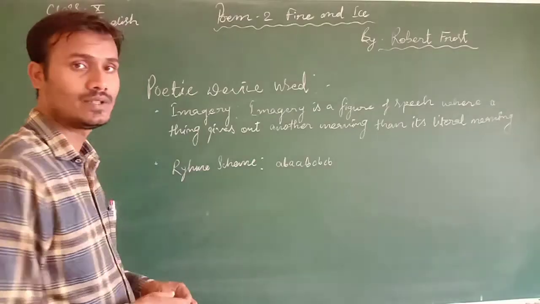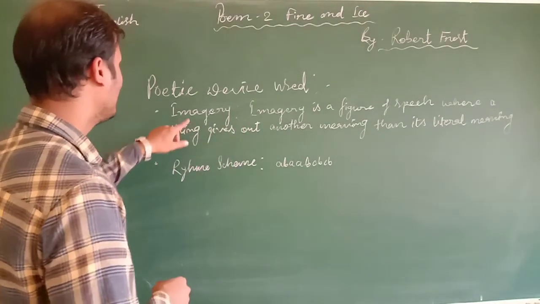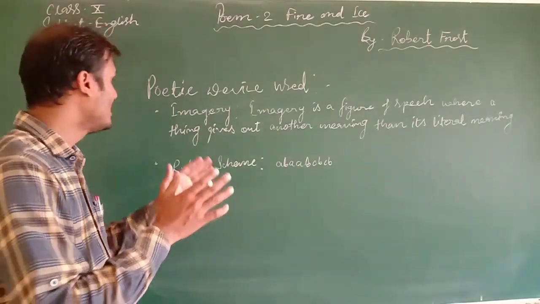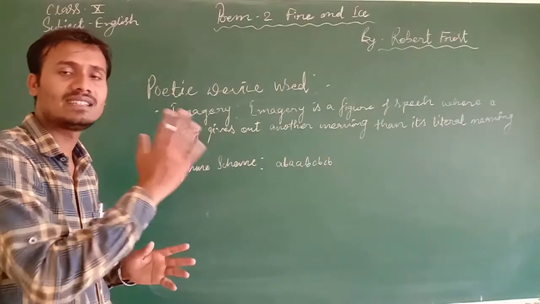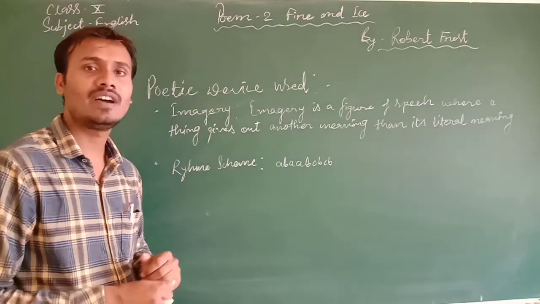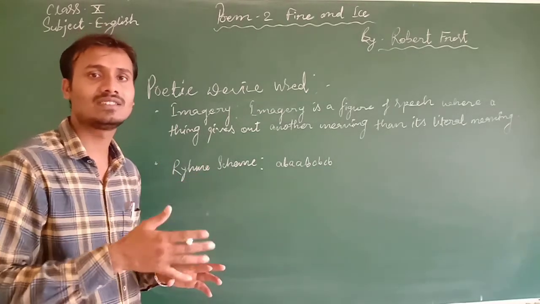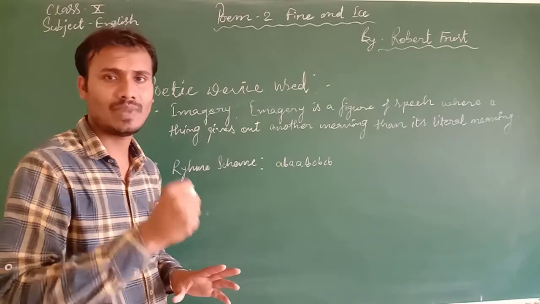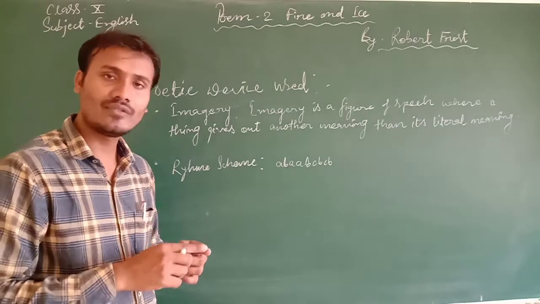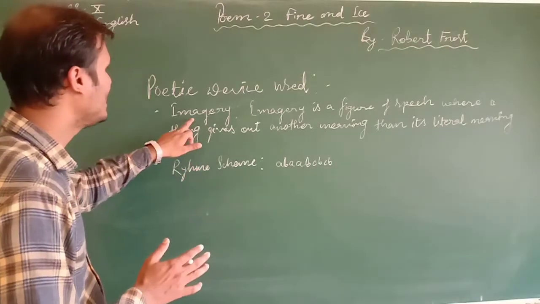Understood? So students, now let's take another poetic device that the poet has used in this poem, and that is imagery. What is imagery? Imagery is a figure of speech where a thing gives out another meaning than its literal meaning. If we take the first word, fire, what is fire? In this sense, fire is strong desire, a burning sense, but fire is also burning heat or pain, you can say. And if you talk about ice, what is it? The coldness, the indifference, the intolerance. When such meanings are pointed out, that is what is called imagery.